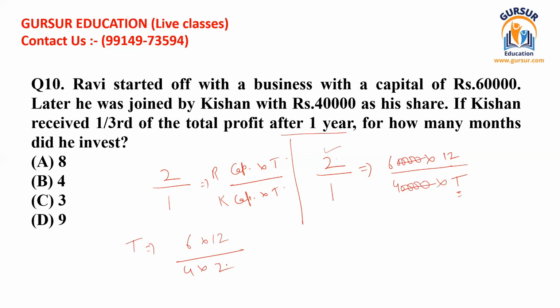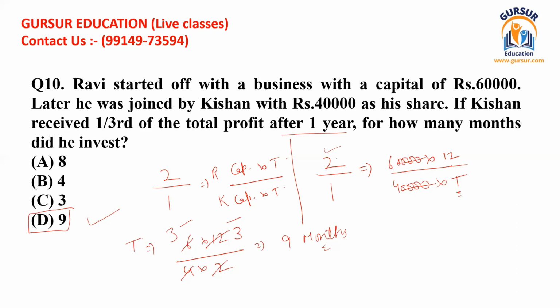And if we reduce these further, 6 can be divided by 2, we get the value of 3, and 12 can be divided by 4, we get the value of 3. When 3 is multiplied by 3, we get 9, and these are the actual months of investment by Kishan. This has been given at option D, so we shall choose it as our possible answer. So in this way, you can solve any kind of questions.